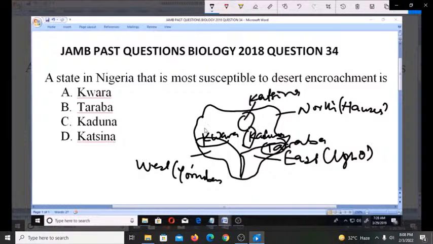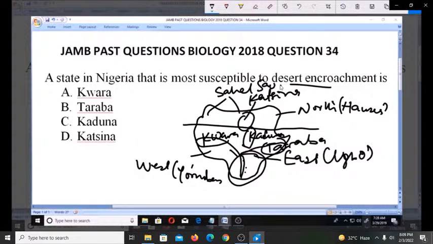And we know that the northern part of Nigeria is where we have low vegetation, where we could have desert encroachment. Down these other areas, especially here where we have the rainforest region, there is lesser likelihood of desert encroachment. But Katsina is said to be within the Sahel savanna. So this is the Sahel savanna region.